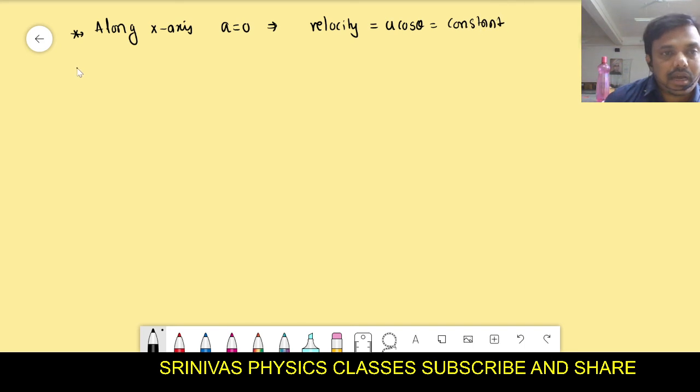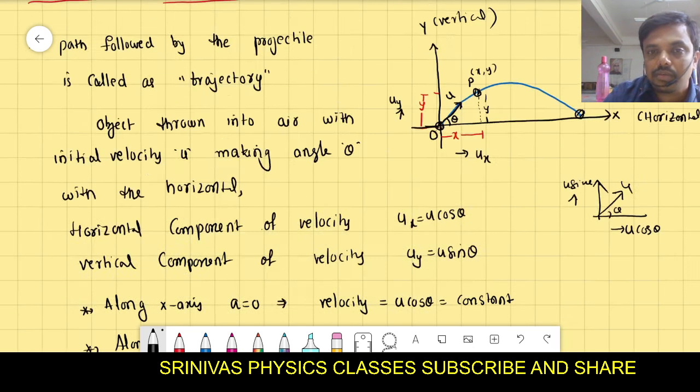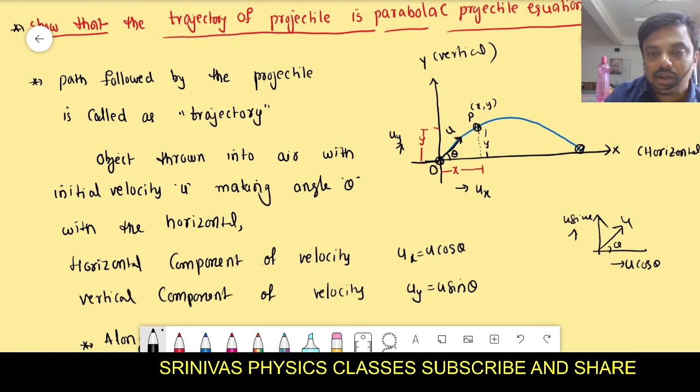But along the y-axis, the object has some acceleration due to gravity, right? That's why the initial velocity along the y-axis, how much? Tell me from the figure. Along the y-axis, initial velocity is u sin theta. But while going up, the vertical velocity decreases, and when it comes to the maximum height at this location, the vertical velocity becomes zero.